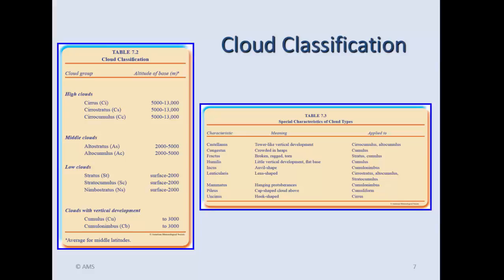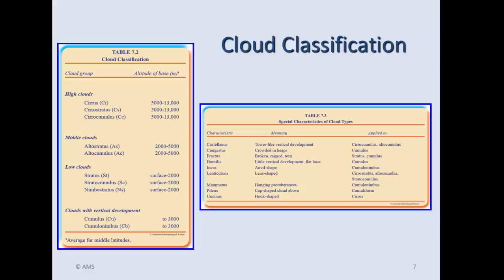Now, the 13,000 meters isn't quite as important because cirrus clouds will go right on up into the stratosphere, and that height can vary. But 13,000 meters is right around 40,000 feet. Okay, so high clouds. The first word, cirrocumulus or cirrostratus, the cirro part means it's going to be 5,000 meters or 16,000 feet minimum base above ground level. Now the second part, the cumulus or the stratus, indicates the appearance of that cloud. If it's a cirrocumulus, it's going to be lumpy. If it's cirrostratus, it's going to be uniform in look.